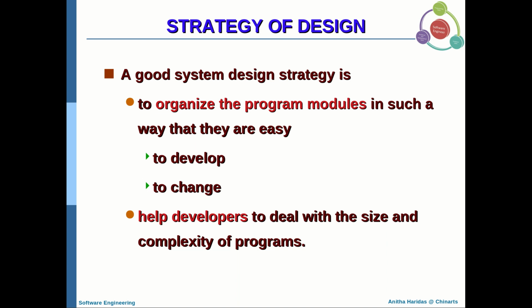Now the question is, why we need a good system design strategy? Strategy is nothing but a way of creating the software design document. So only if you choose a good system design strategy, we can get a valid software design document SDD, which is the output of the second phase, design phase.